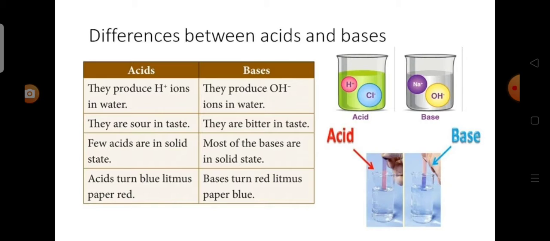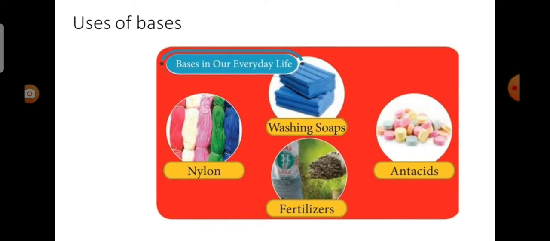In acids, few acids are in solid state, but most of the bases are in solid state. Acids turn blue litmus paper to red, but the bases turn the red litmus paper to blue. Now we see the uses of bases.